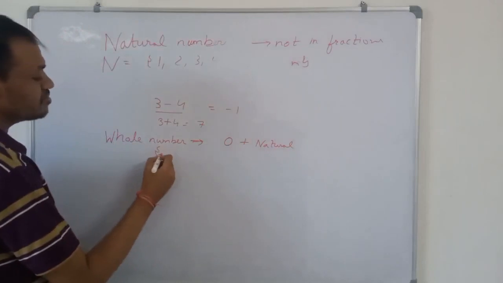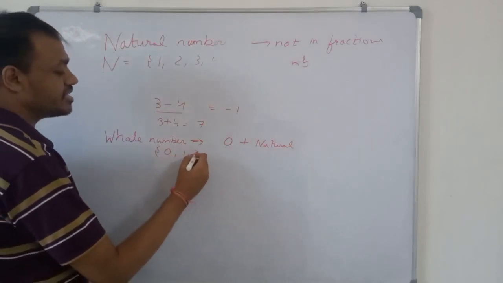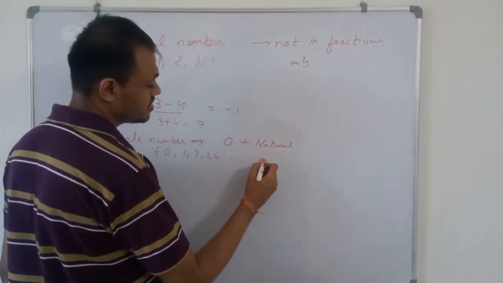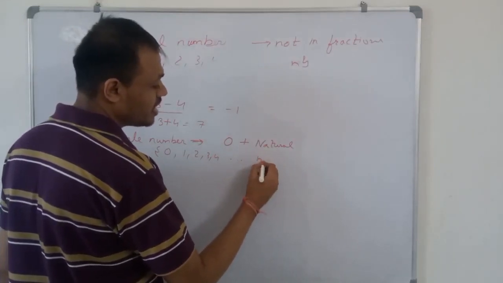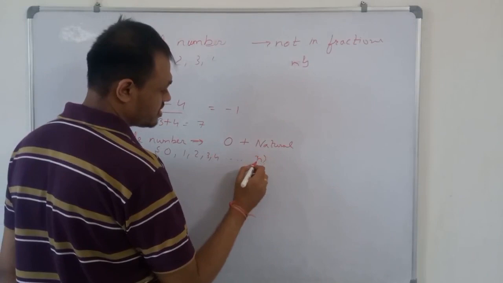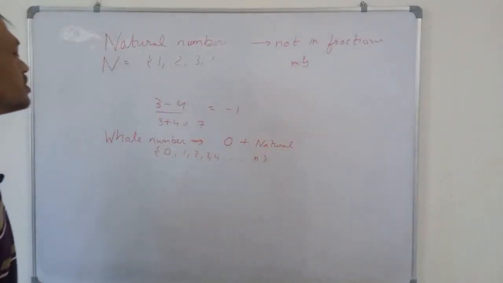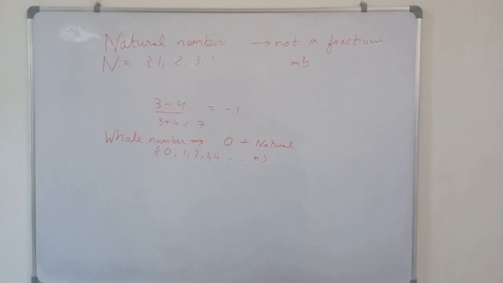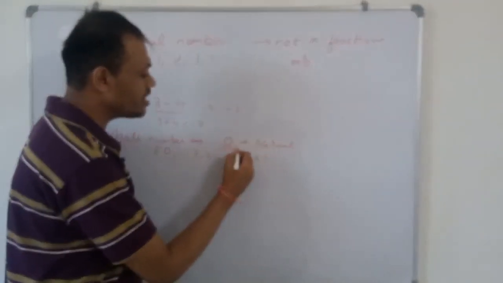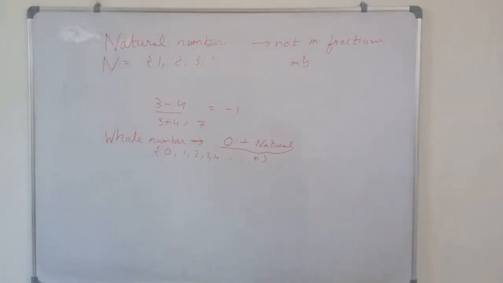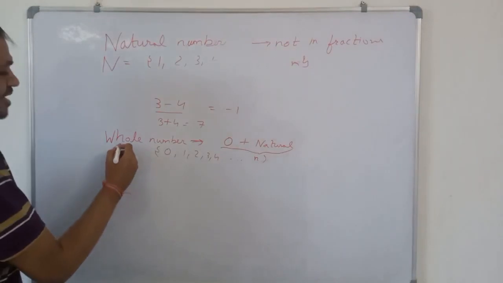It is from 0 to infinity: 0, 1, 2, 3, 4 up to infinity, or say n. So whole numbers consist of 0 and natural numbers. In whole numbers, 0 is also present along with natural numbers. So it is called a whole number. It is denoted by capital W.